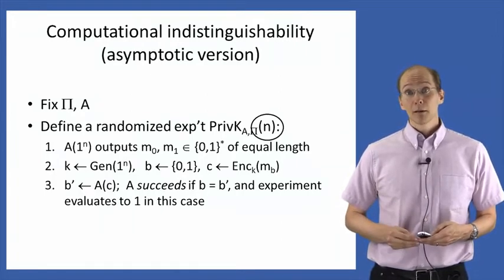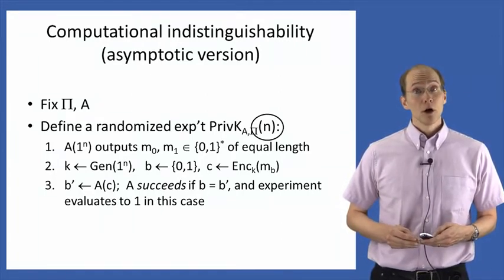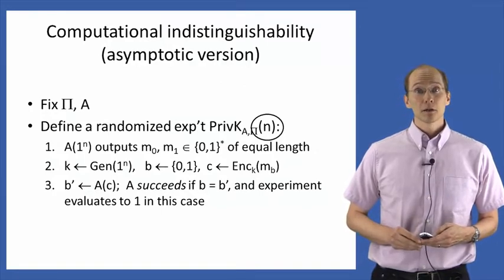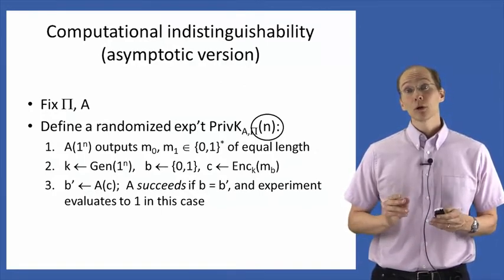The attacker outputs M0 and M1 as before, although now we're going to add the condition that M0 and M1 have to be equal length.